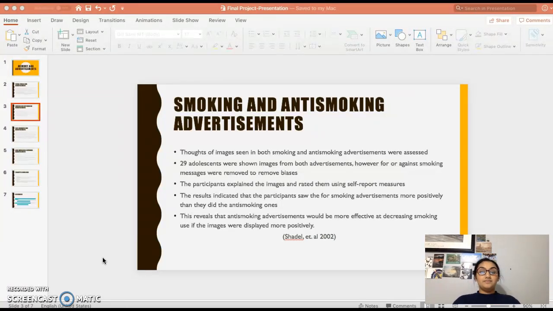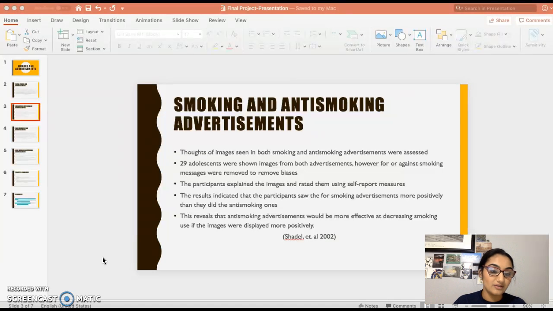What they found was that the participants viewed the smoking advertisements more positively than the anti-smoking ones, and this was because the anti-smoking advertisements usually have more negative information and images than the actual smoking ones do.